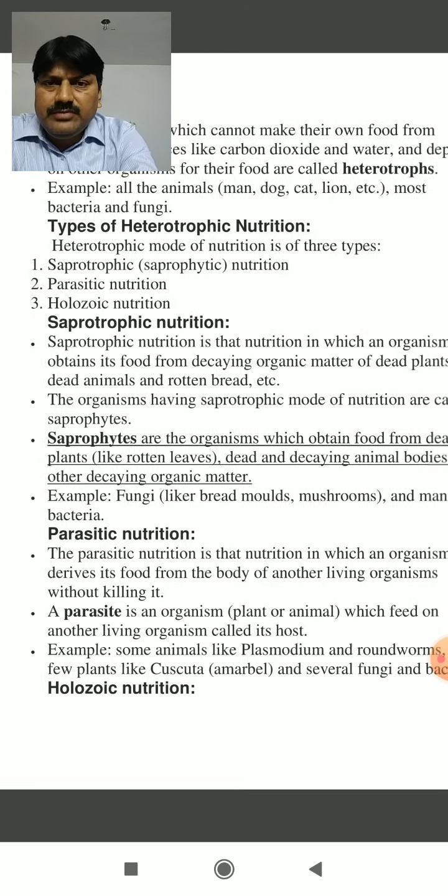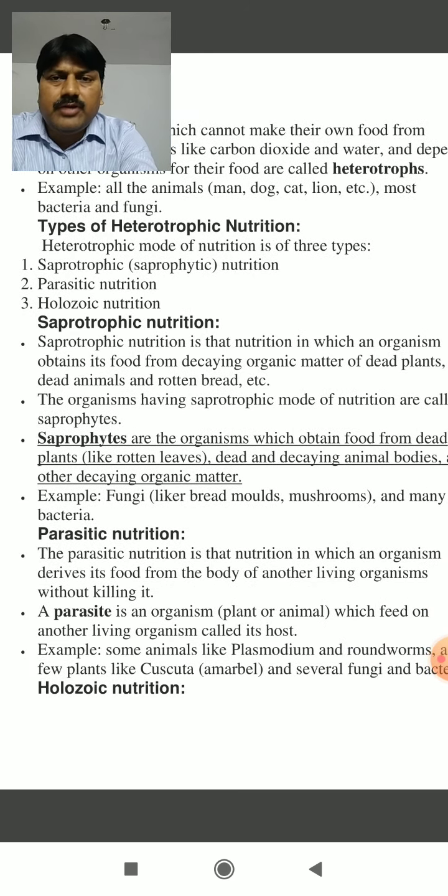And those organisms which perform heterotrophic nutrition are called heterotrophs. Now, what are the different types of heterotrophic nutrition? There are three important categories of heterotrophic nutrition: saprotrophic or saprophytic nutrition, parasitic nutrition, and holozoic nutrition. One by one, we discuss these three types of heterotrophic nutrition.